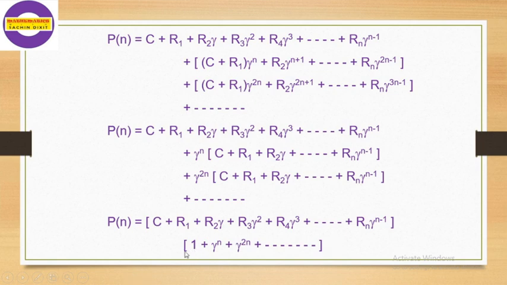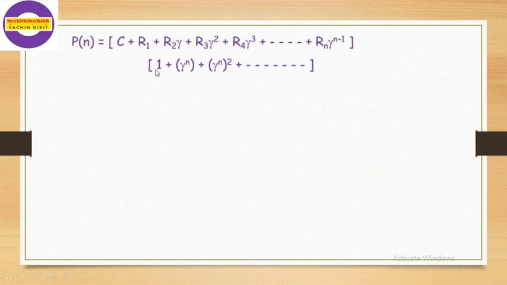Now this 1 plus gamma raised to n plus gamma raised to 2n and so on, this term can be written as a geometric progression. So we can rearrange this term like this. First term is 1, then gamma raised to n, gamma raised to n whole bracket raised to 2, and so on. The first bracket as it is. In the second bracket, we have to write the terms like a geometric series.